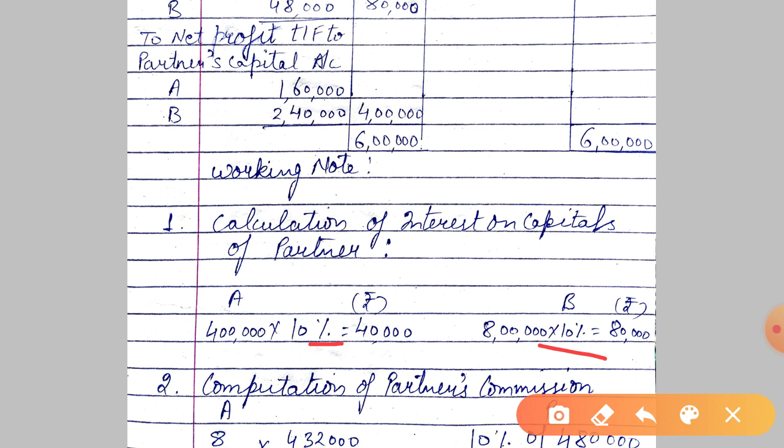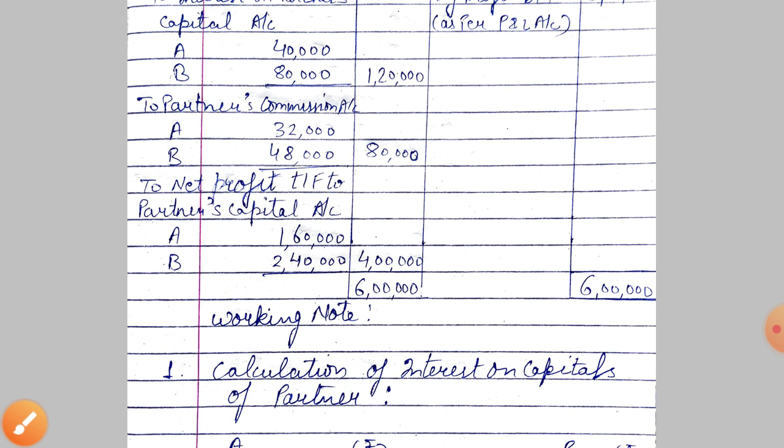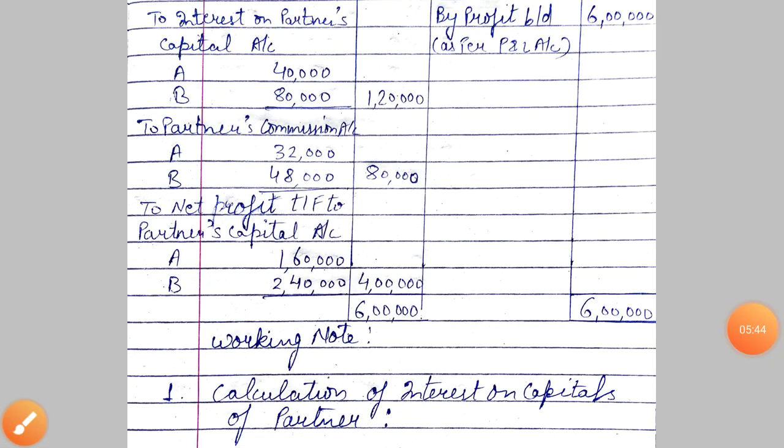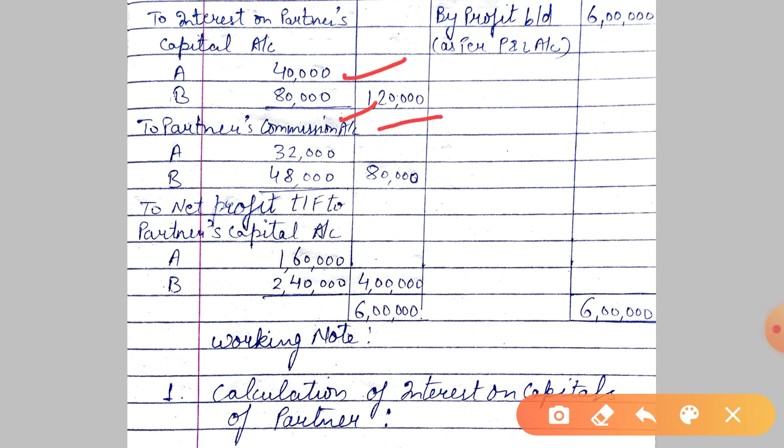This amount is written here. See, this is interest on capital. I have shown you the calculation. So total is written in the rupees column.